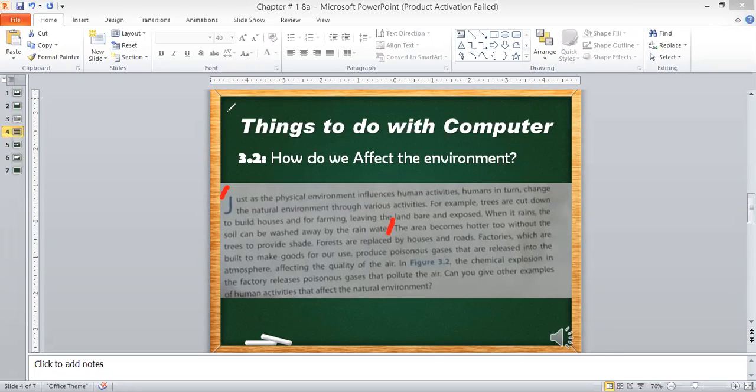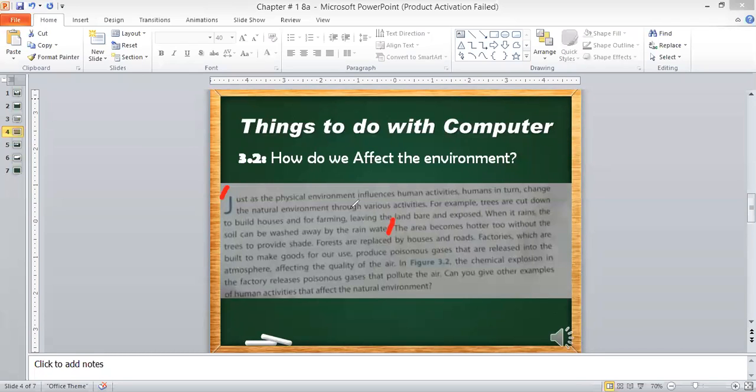Yes, okay, sir. How do we affect the environment? Just as the physical environment influences human activities, humans in turn change the natural environment through various activities. For example, trees are cut down to build houses and for farming, leaving the land bare and exposed. When it rains, the soil can be washed away by the rainwater. Okay. Thank you, Abdul Rahman Hazim. You read very well.